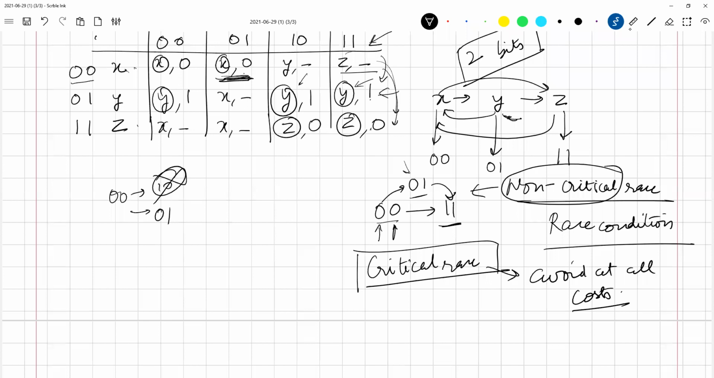And what does it see here? What is this? A stable state or an unstable state?